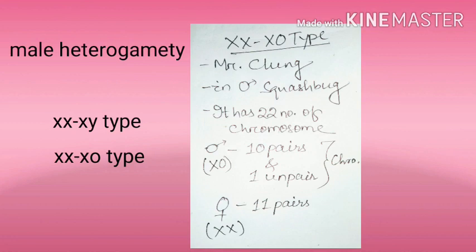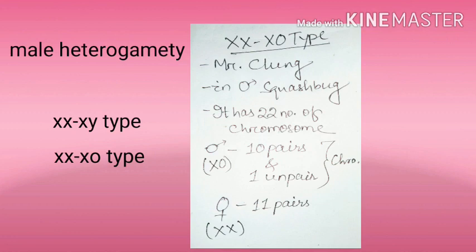Why? Because 10 pairs means 20 in number, and the X is unpaired. So in total the male has 21 chromosomes. It can't be 22 because one chromosome is absent here, so 0 is written there.